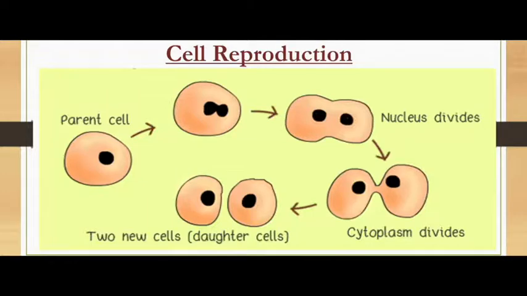The two daughter cells formed during this process of cell division usually inherit about half of the cellular material from the mother cell or the parent cell. So this is how unicellular organisms reproduce their offspring, and this is the process of reproduction.